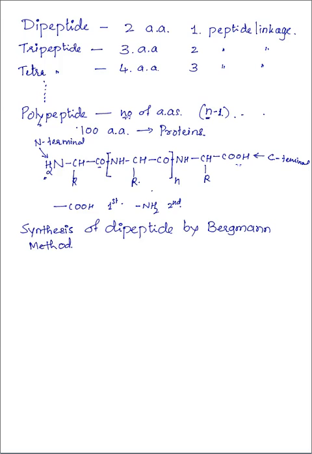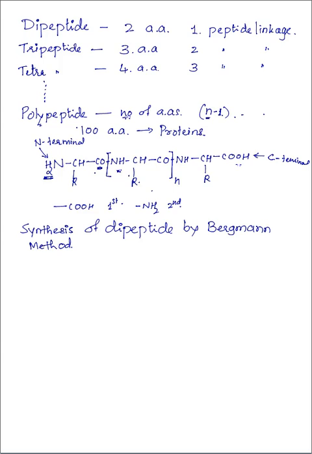In this chemical synthesis by the Bergman method, the first step is protection of the amine group, because here the first is the N terminal amine group and next the COOH of the first amino acid should react with the amine group of the second amino acid.